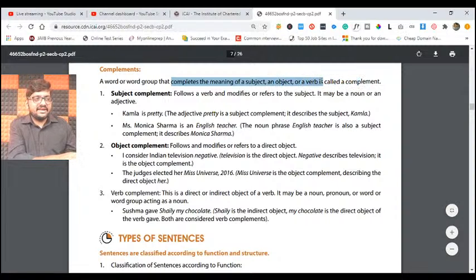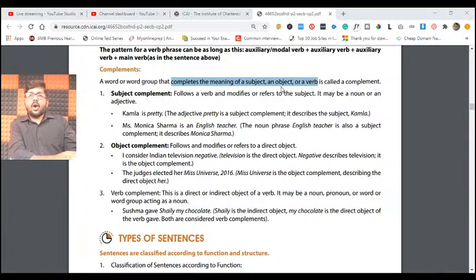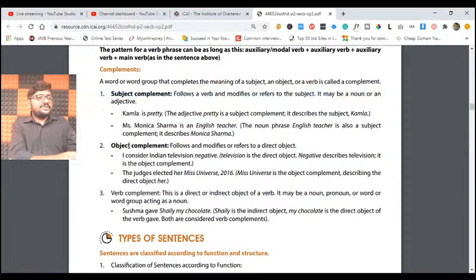If a word or a group of words completes the meaning of something, we call it a complement. It can be of three types: subject complement, object complement, and verbal complement. Subject complement refers to the subject. Please underline that. So if the complement is referring to the main subject of the sentence.